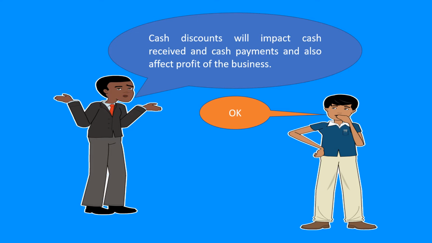Cash discounts will impact cash received and cash payments and also affect profit of the business. This is what one businessman is trying to explain to his counterpart, and the other one is pondering and saying, maybe, okay. Let us try to see how cash discounts affect business transactions.